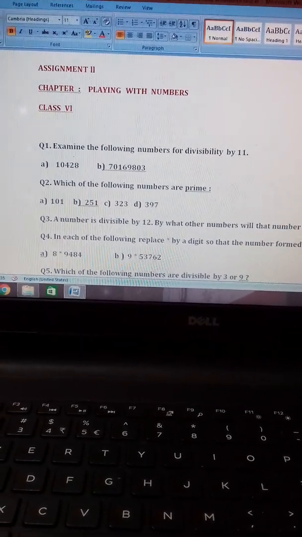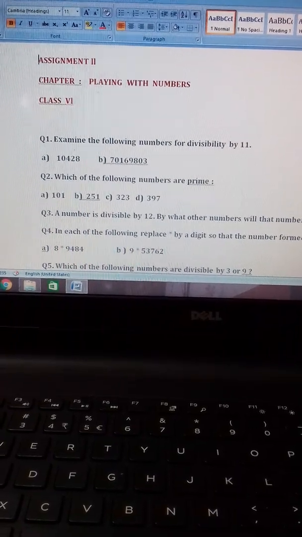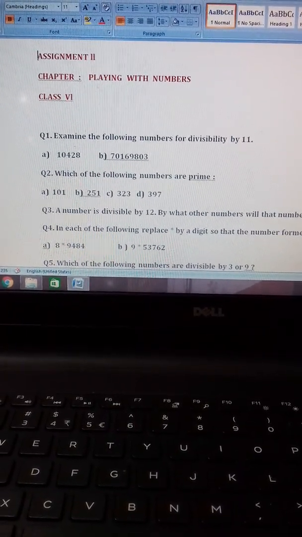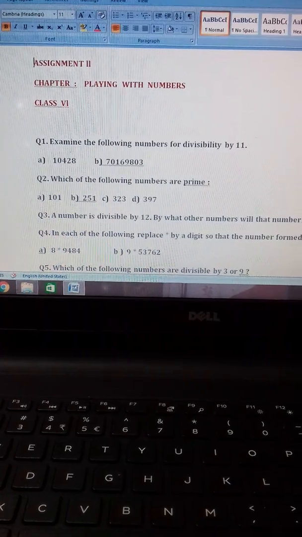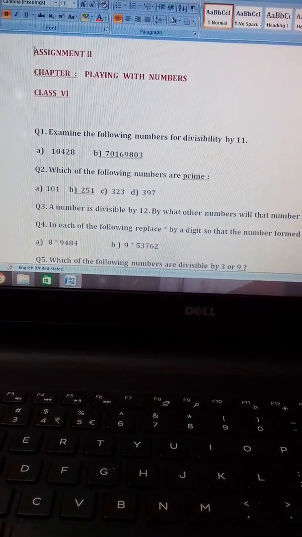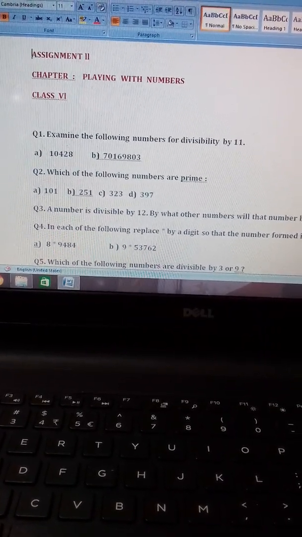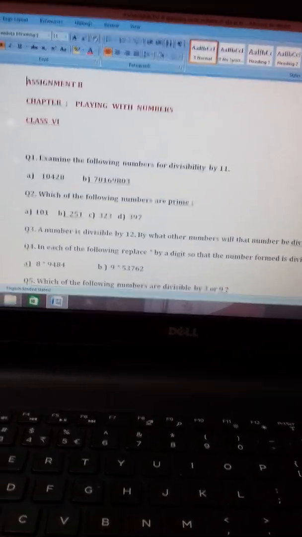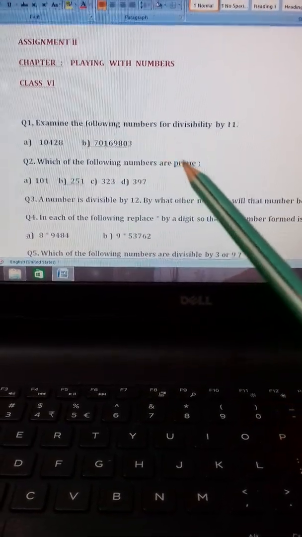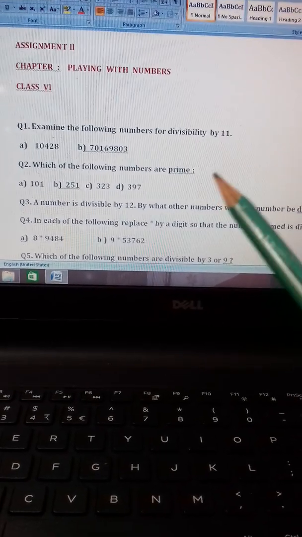I think you all have understood whatever I have taught you with the topics prime factorization, HCF and LCM. Now on the basis of those topics, these are some assignments that I am giving you, okay?